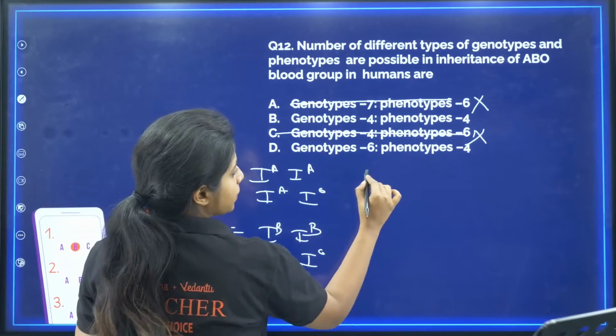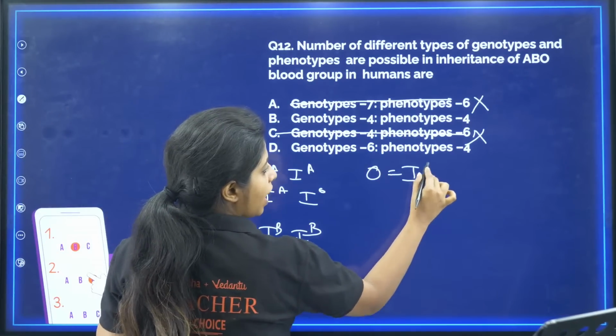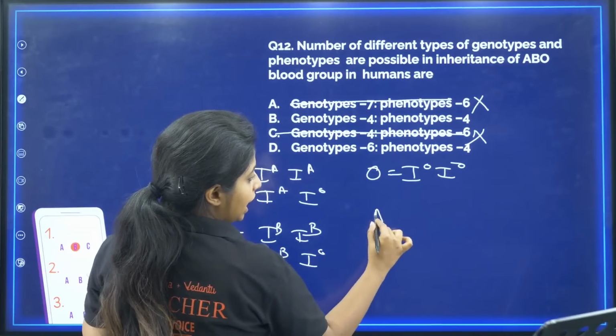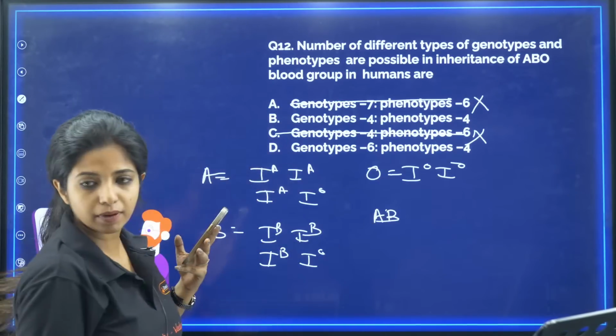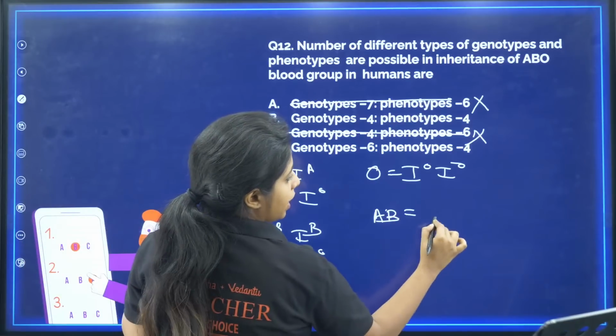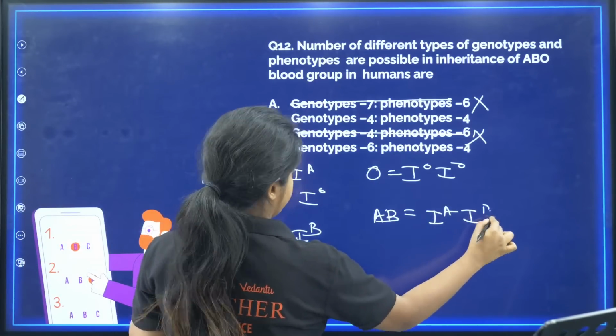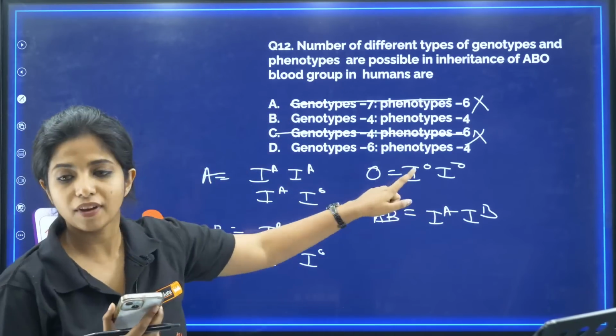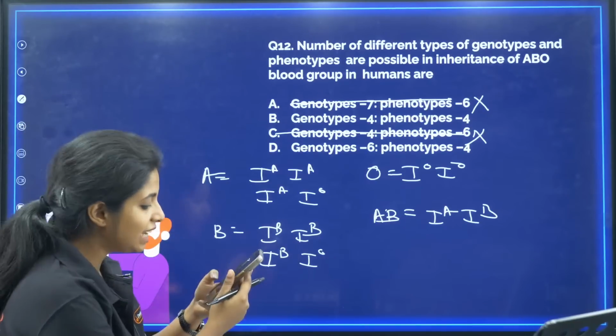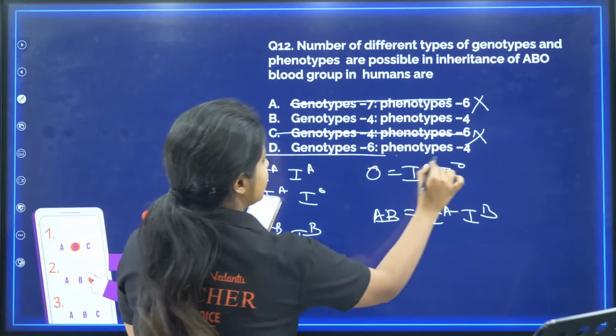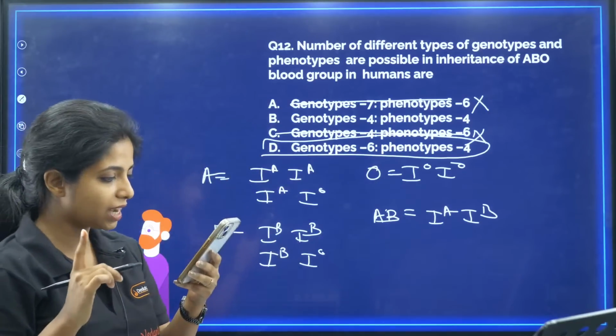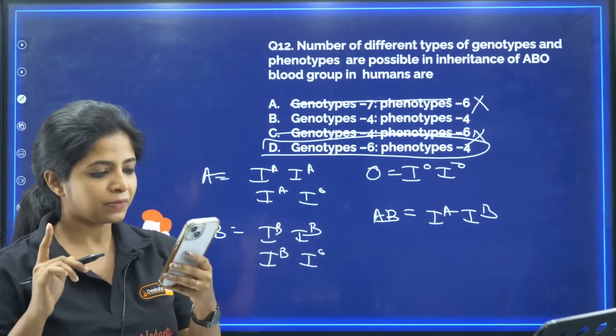Now going ahead, for O blood group, you have IO IO. For AB blood group, I have IA IB. So 4, 5 and 6. Your answer should be D. Exactly. So those of you who got your answers as D, you are absolutely correct.